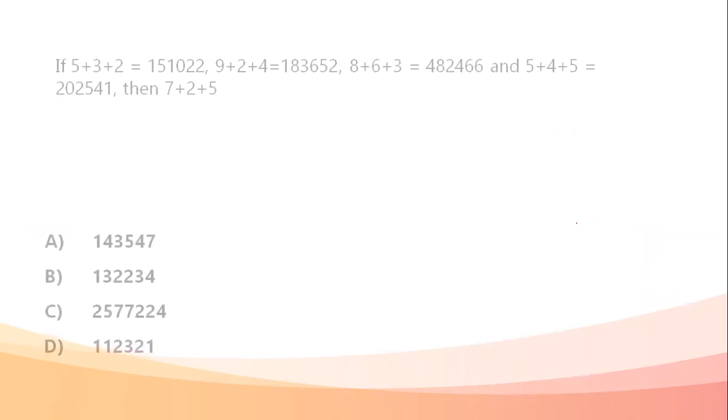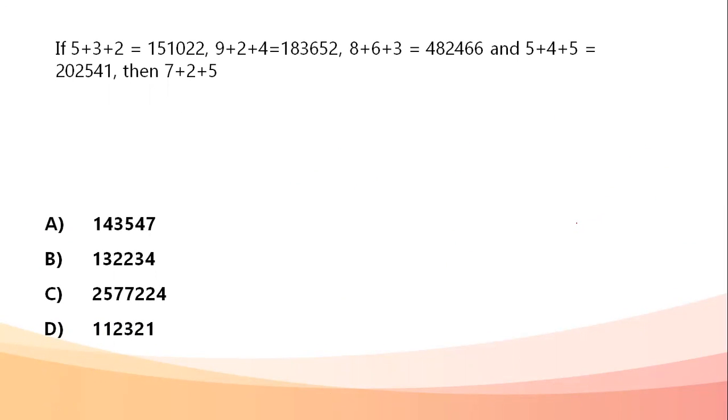Next question. If 5 plus 3 plus 2 is equal to 151022. Similarly, 9 plus 2 plus 4 is 183652.